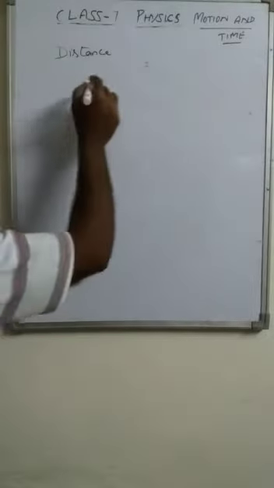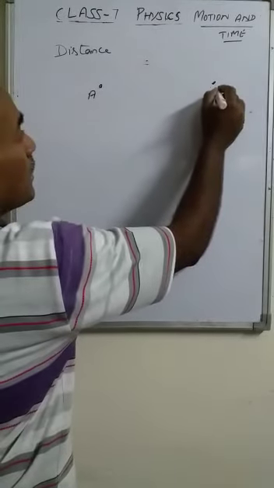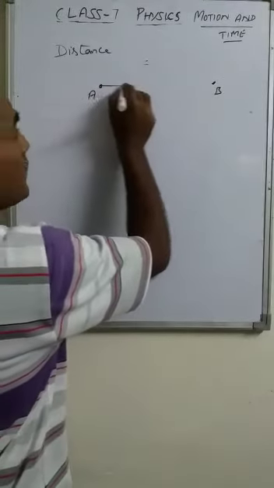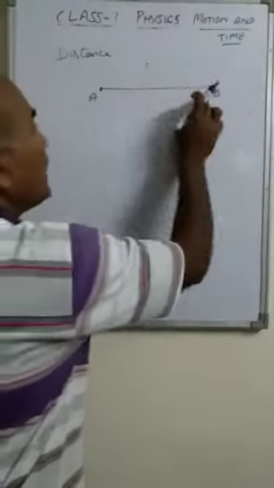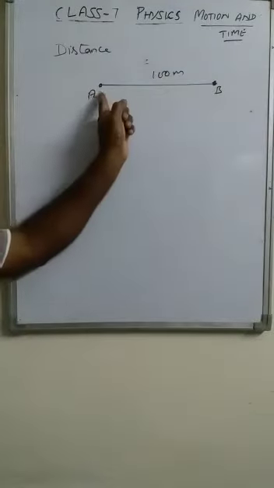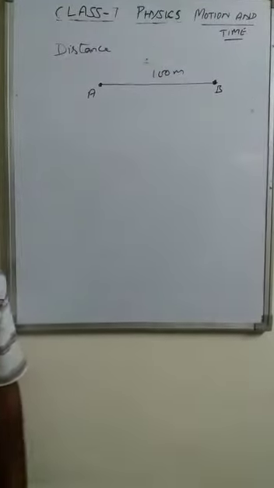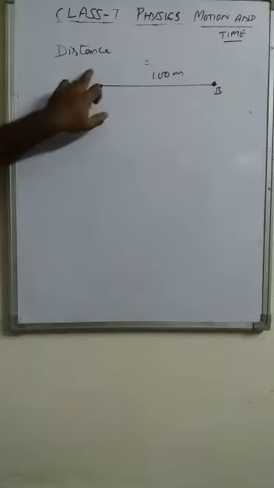Suppose a person is starting from point A, suppose its length is 100 meter. He started his motion from A to B. So that means he has traveled through the distance 100 meter.